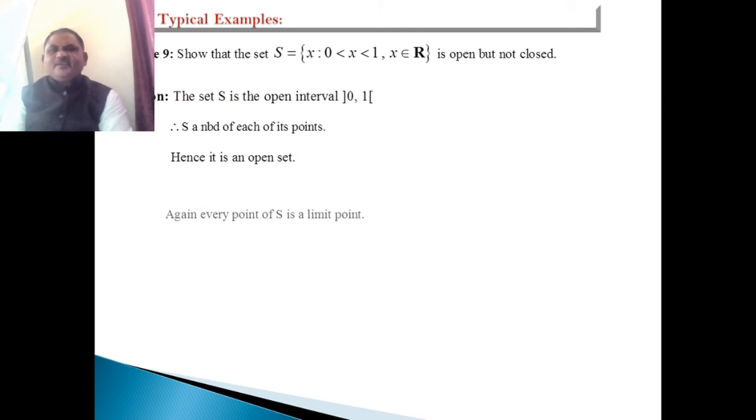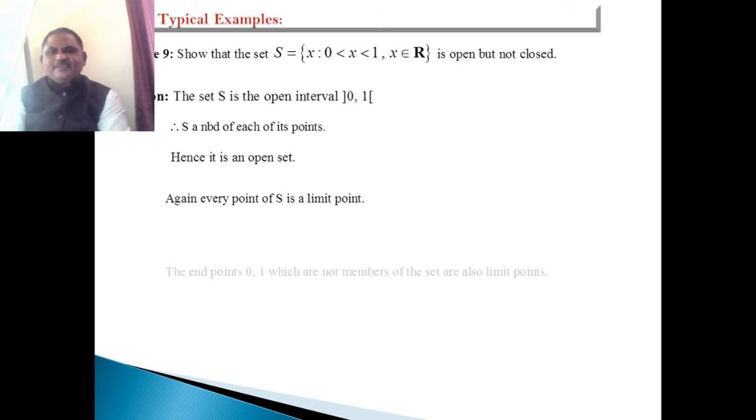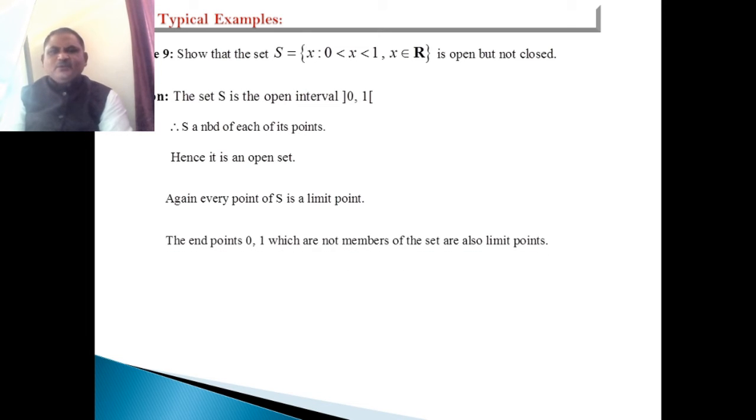Clear? Again, every point of S is a limit point. The endpoints 0 and 1, which are not members of the set, are also limit points. By the definition, a set is a closed set if S contains all its limit points. But in this example, there are two limit points which are not members of this set. Therefore, this set is not a closed set.